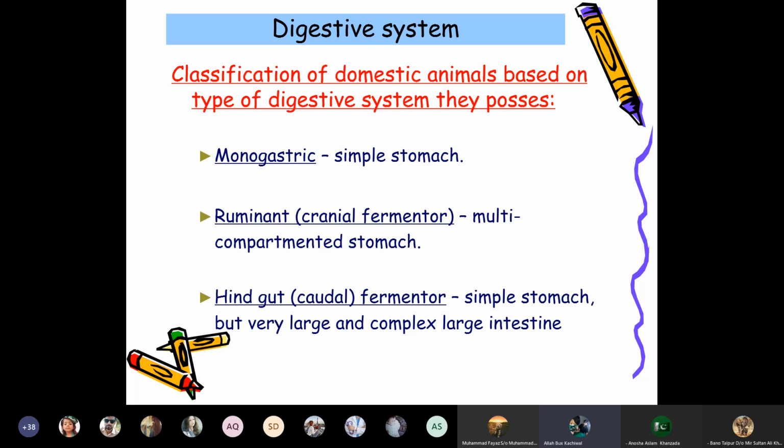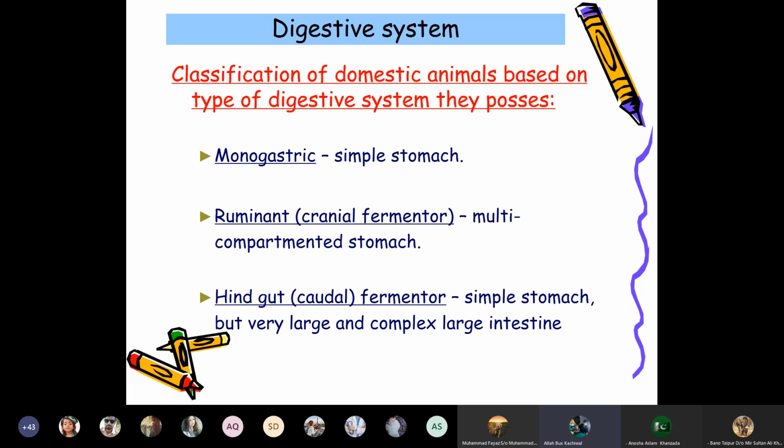Whereas ruminants are cranial fermenters, and they have a multi-compartment stomach, known as a four-compartment stomach. The four compartments in the ruminants are the rumen, reticulum, omasum, and abomasum.